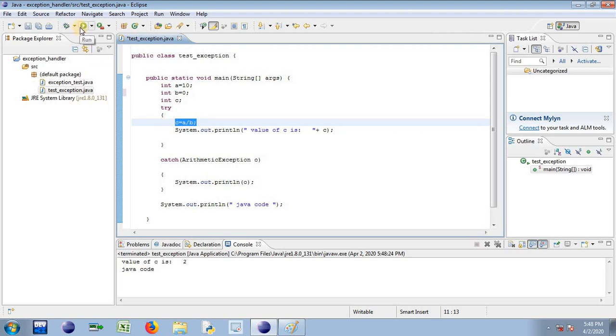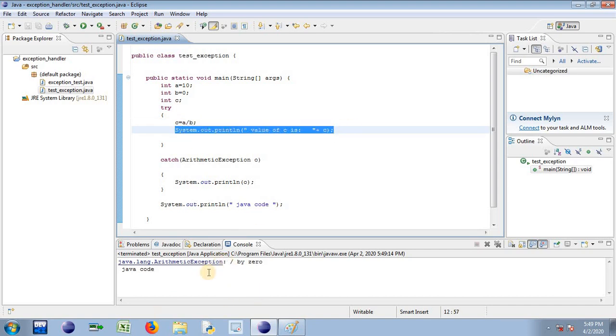This time we are not in a position to observe that error, because we have used try and catch. This is the exception handler concept, the tool available in Java, and we can execute the code properly. So there will be smooth execution and termination of the program. In the earlier case, the code got terminated abnormally without giving service to all the statements of that program. So let me run this code. This time my b value is equal to 0.